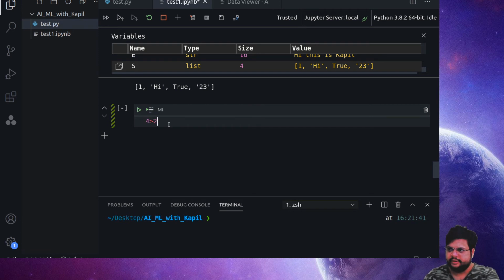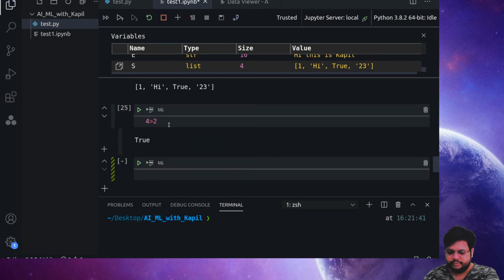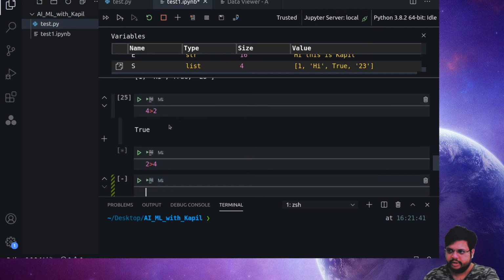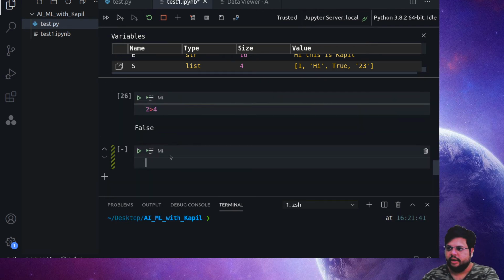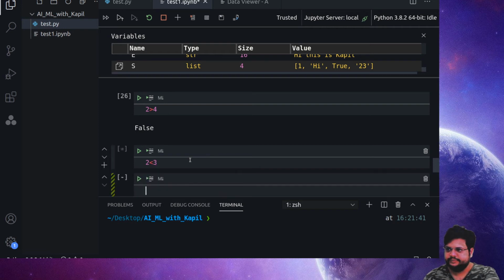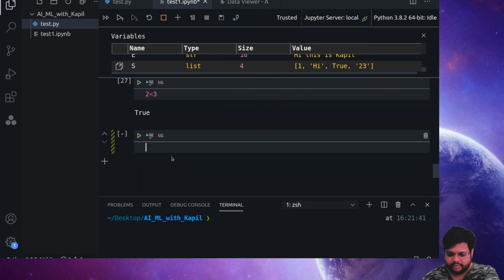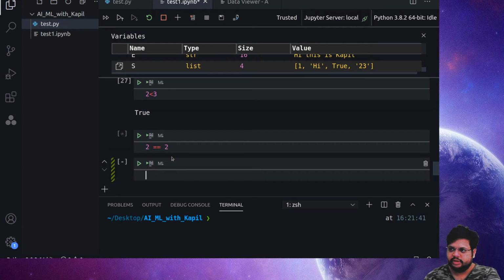Now coming to some simple parts about operators, like how we use them. So 4 is greater than 2, it's True. Is 2 greater than 4? It will reply False. These things are usually helpful while putting if conditions. So this is for the greater than part. Then for the less than part, I can write that 2 is less than 3. Now for equal, what we need to do is pass equal two times. So 2 is equal to 2.